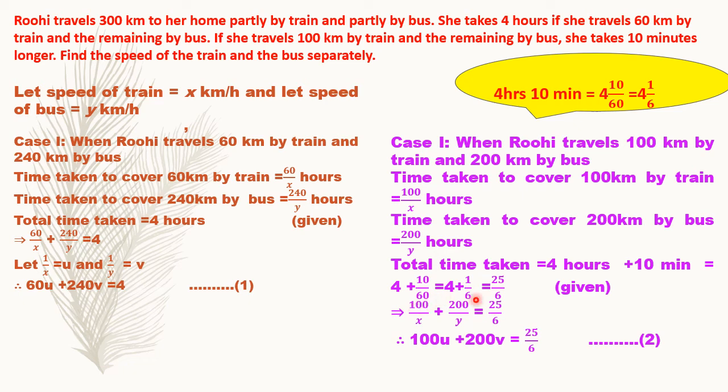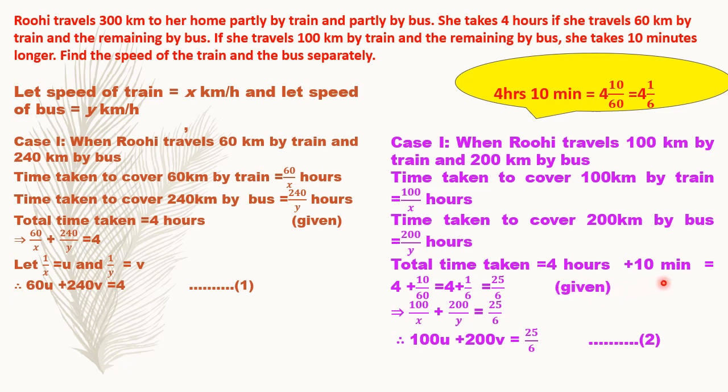Total time taken here is, now this is an interesting part. Be very careful that in the question it is given that she takes 10 minutes longer. The students commit the mistake of writing 10 minutes. They write here equal to 10, which is wrong. What does 10 minutes longer mean? 4 hours plus 10 minutes. She is taking longer time. 4 hours plus 10 minutes.